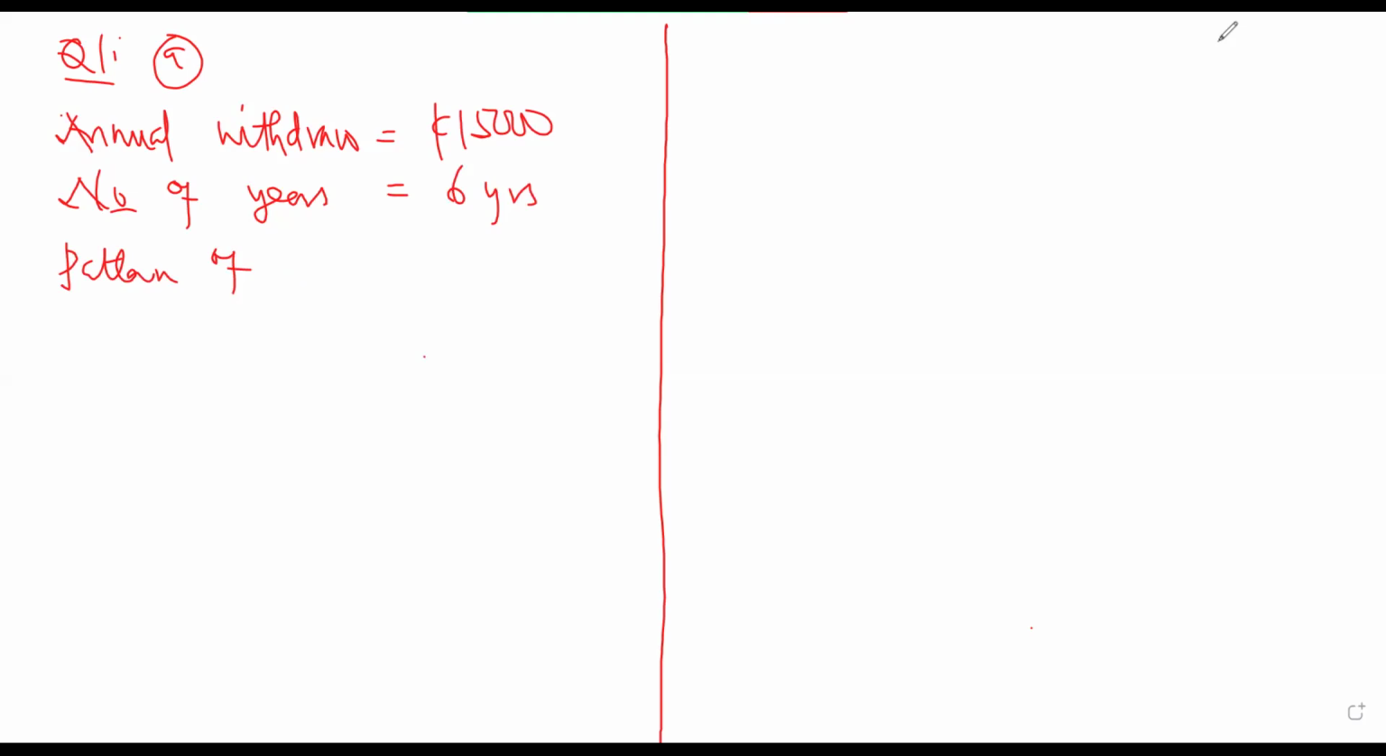So the pattern of the withdrawal is going to be at the beginning of every year. So this yearly withdrawal is making it an annuity, which is going to be a fixed amount for 6 years, and the withdrawal will be done at the beginning of every year.